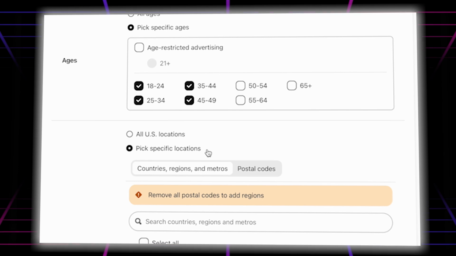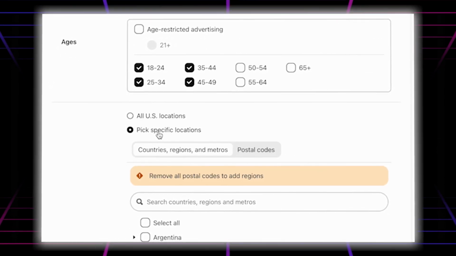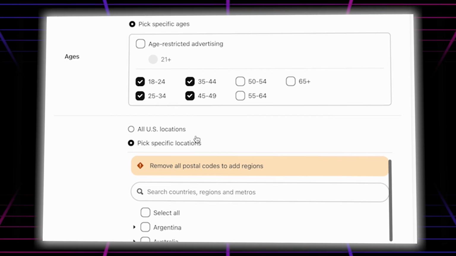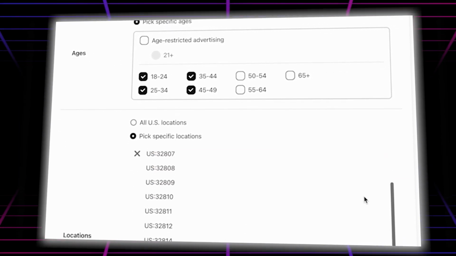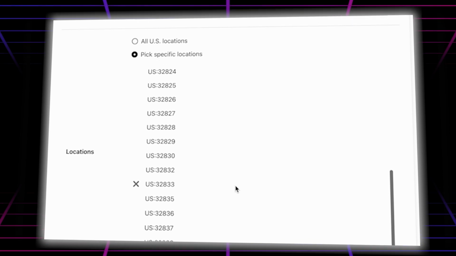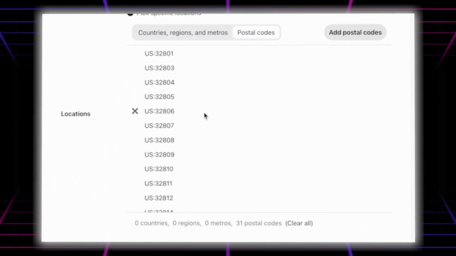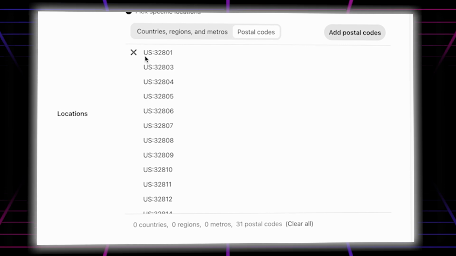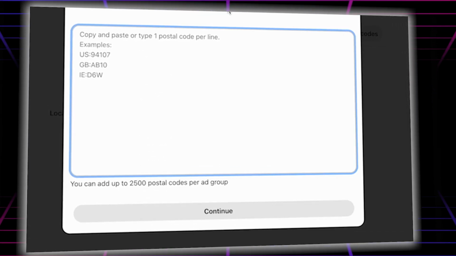There's all US location, and pick your specific location. We choose pick specific location. From there we simply go to postal code. Here you can see postal code I have already added. So from there I'm going to teach you how you can add US at the front. So from there add postal code.